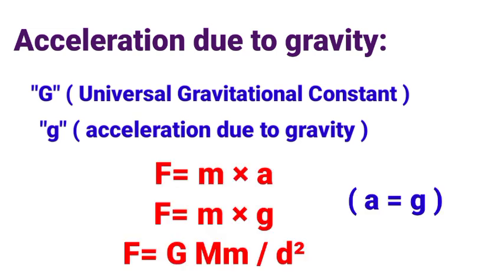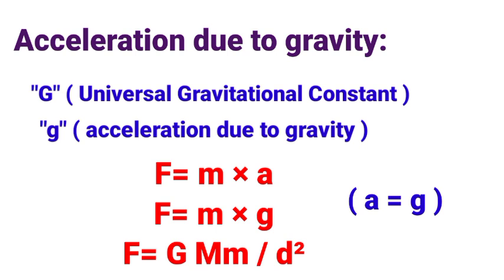we know that F equals mass into acceleration. Here a is the acceleration. Now if we involve gravity, then a equals g. We replace acceleration with gravity, that is F equals m into g. In the place of a, we write g. So that's why we have taken F equals m into g.